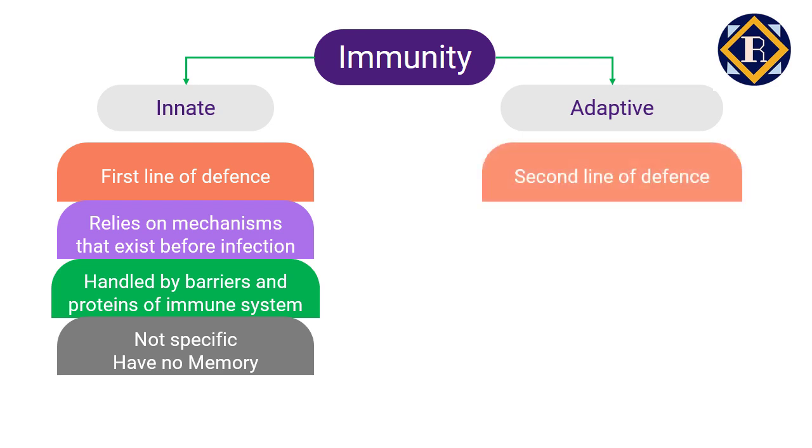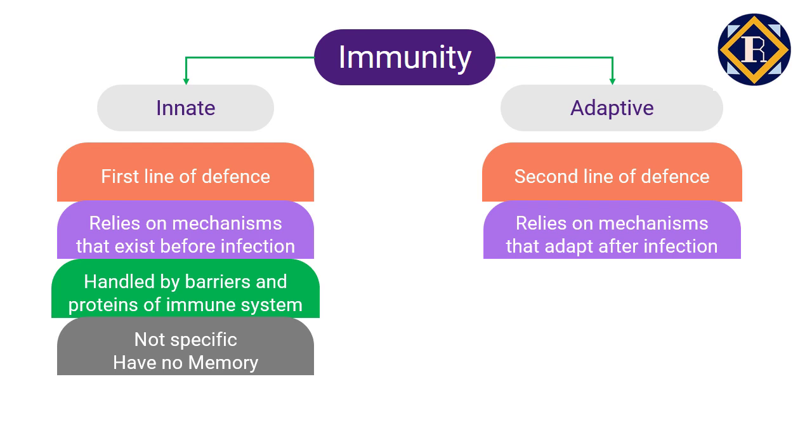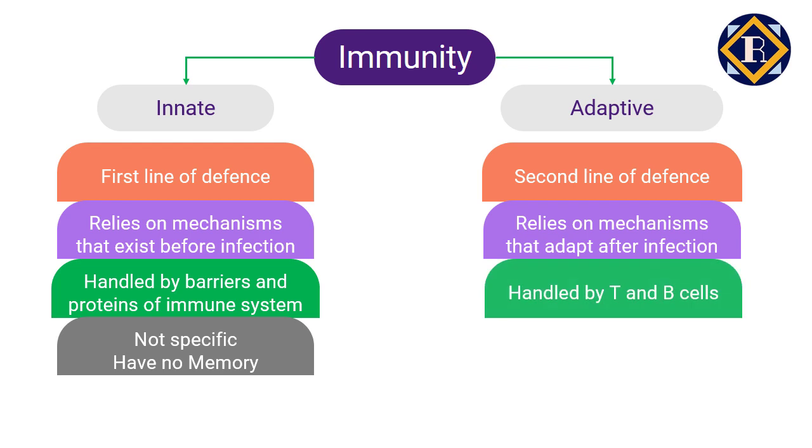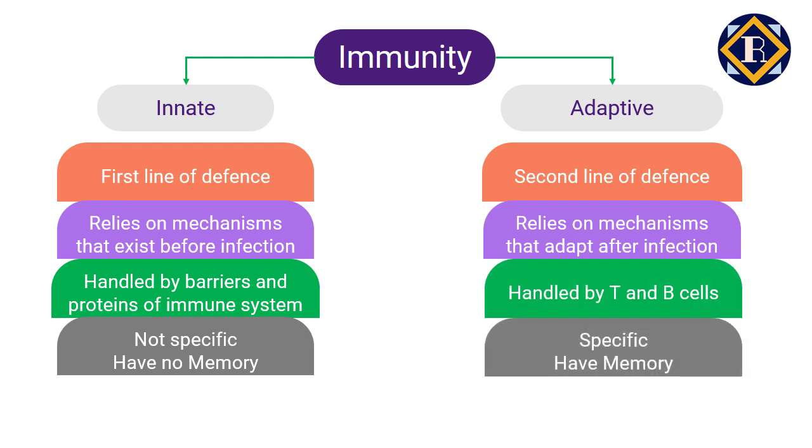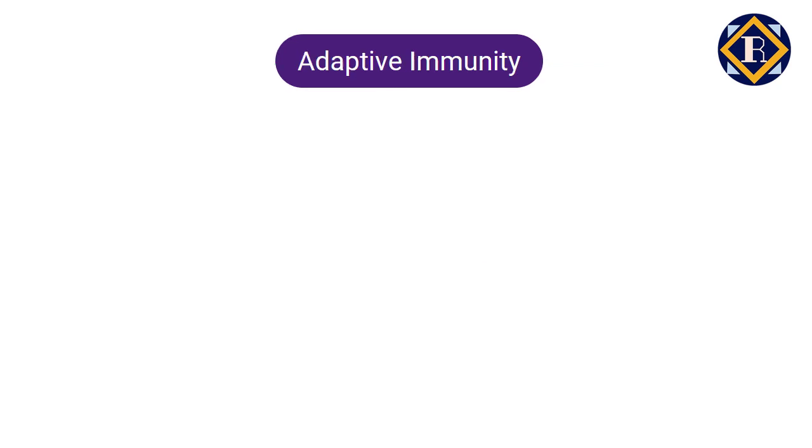On the other hand, adaptive immunity is the second line of defense. It provides protection when the first line of defense fails. Adaptive immunity relies on mechanisms that adapt themselves after the infection and is handled by T and B cells. They provide immunity from specific pathogens and have memory, which gives protection from future infections of the same pathogen. Right? Now let's learn how adaptive immunity can be obtained.